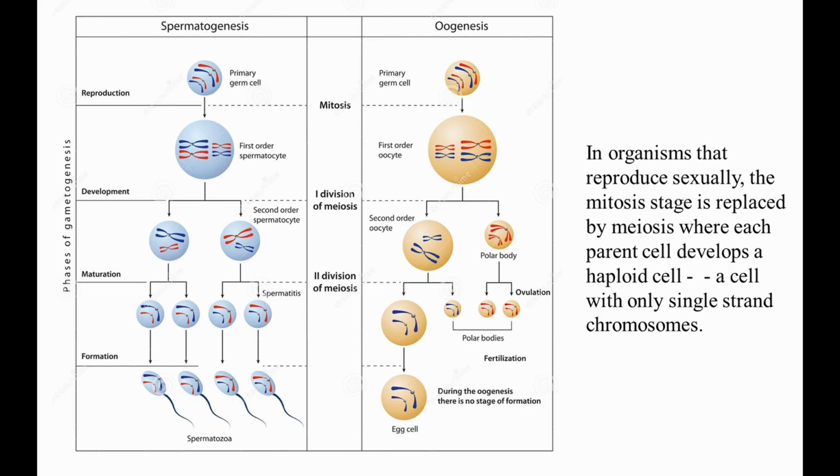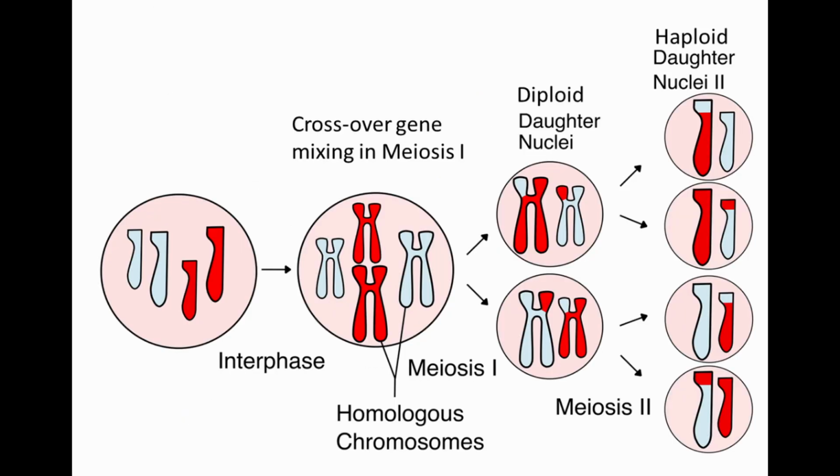In organisms that reproduce sexually, the mitosis stage is replaced by meiosis, where each parent cell develops a haploid cell, a cell with only single-strand chromosomes. It is during meiosis and haploid cell formation that there is crossover, where sections of DNA leave their birth chromosome and swap places between the chromosomes donated by their own mother and father. A DNA mixing occurs, and recombination into a single-strand chromosome that is a mixture of both parents.